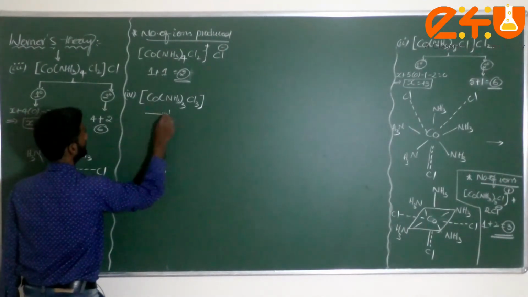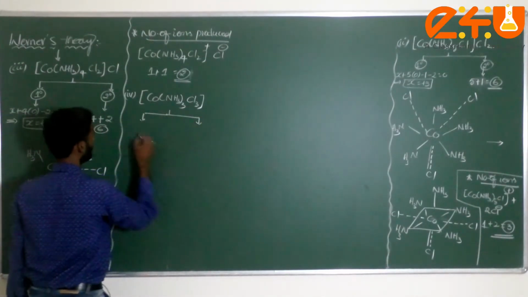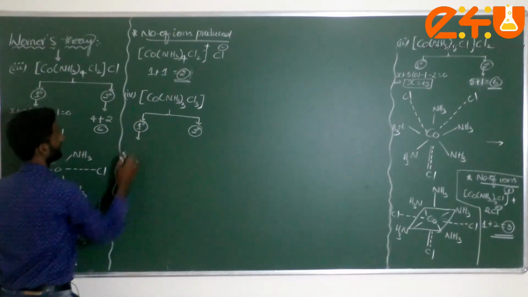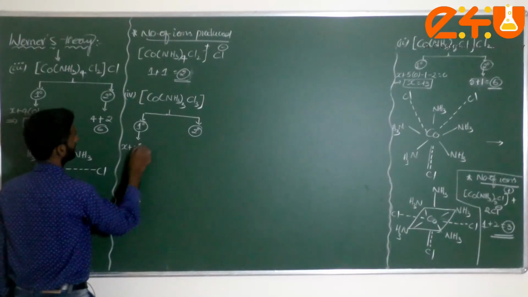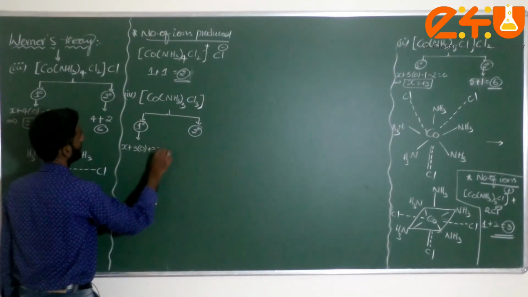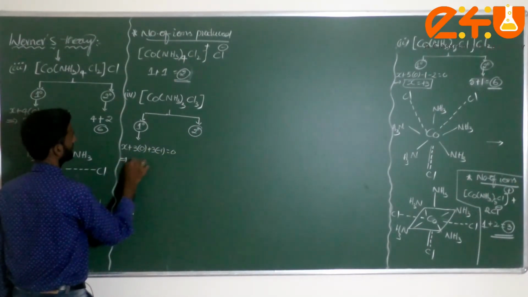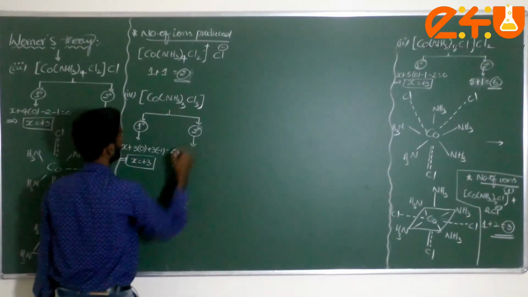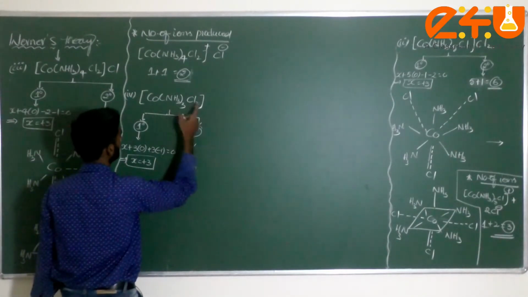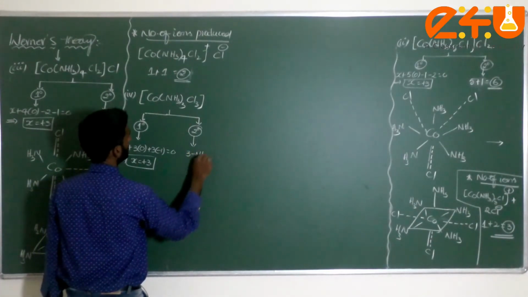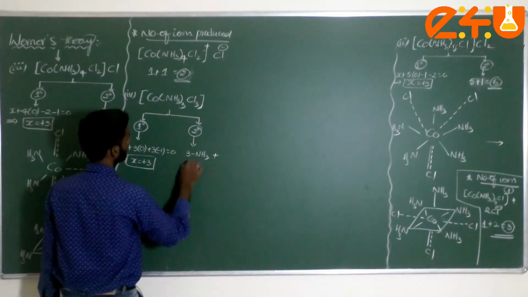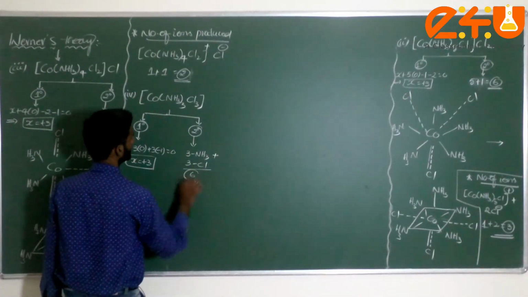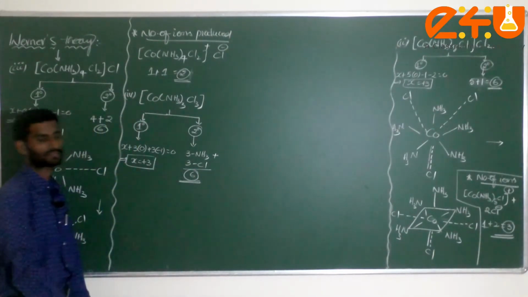Now the same story here, the primary as well as secondary valency. Primary valency: x plus 3 into 0 plus 3 into minus 1 is equal to 0. That implies here x is equal to plus 3. What about here secondary valency, dear students? 3 ligands from ammonia plus 3 donor atoms from chlorine. So finally total, the secondary valency is equal to 6.